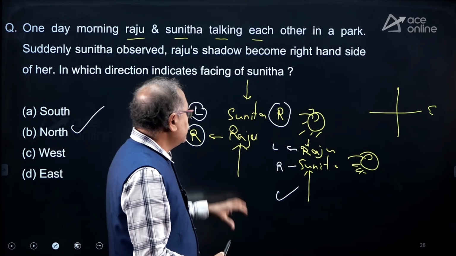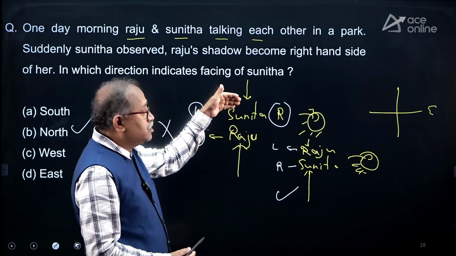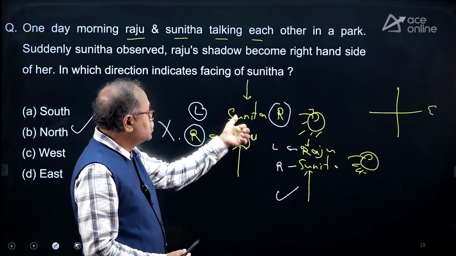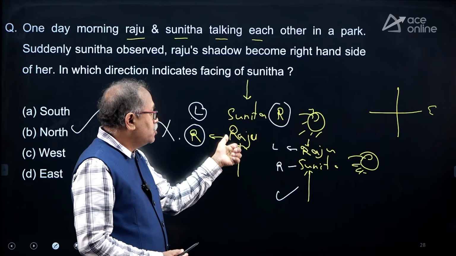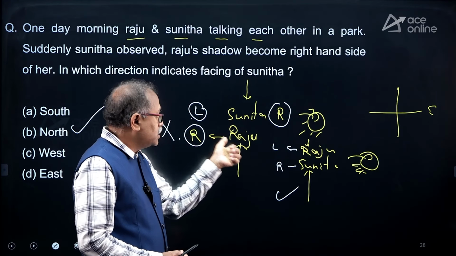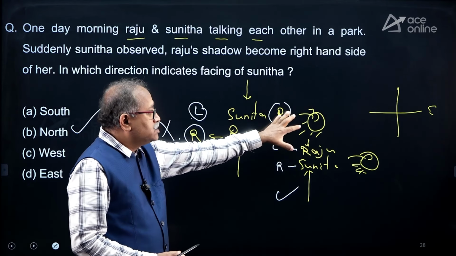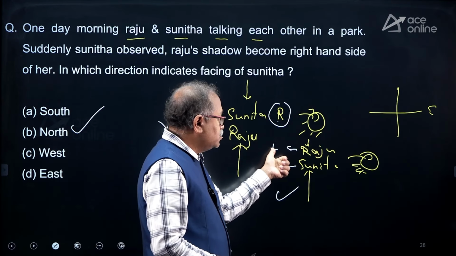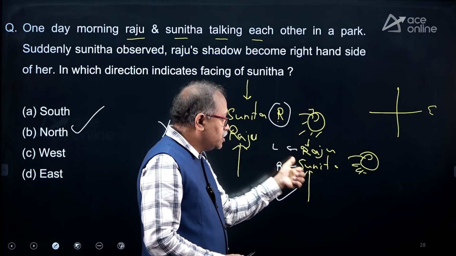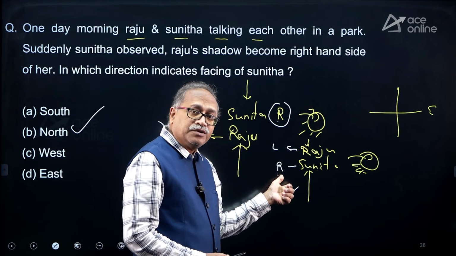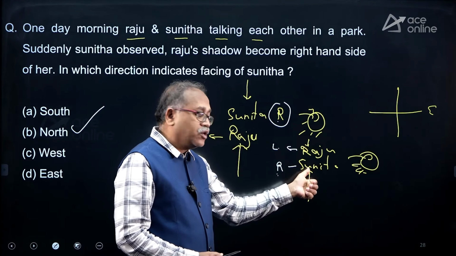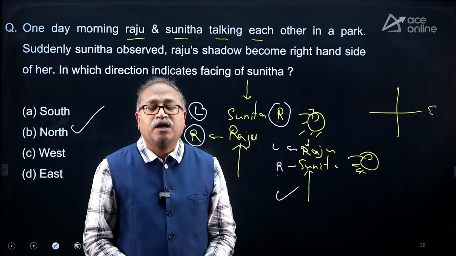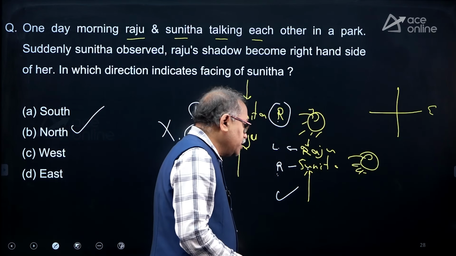Is that clear, my friend? When I take Sunita facing south and Raju north, then Raju's shadow is not on Sunita's right hand side, because Raju's shadow will come over here. The sun rises from here. But when I reverse their position, then Raju's shadow will come to the left hand side of Raju, which is the right hand side of Sunita. So Raju's shadow is falling on the right hand side of Sunita. That's all. I am moving on to the next question, and which is this.